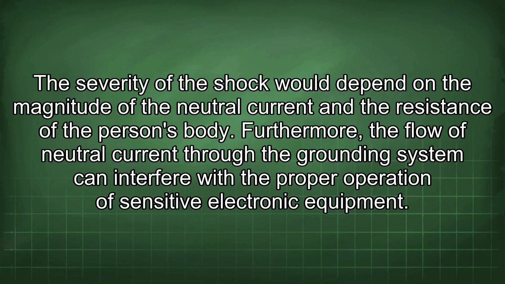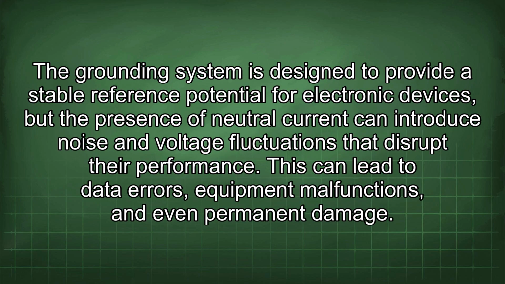Furthermore, the flow of neutral current through the grounding system can interfere with the proper operation of sensitive electronic equipment. The grounding system is designed to provide a stable reference potential for electronic devices, but the presence of neutral current can introduce noise and voltage fluctuations that disrupt their performance. This can lead to data errors, equipment malfunctions, and even permanent damage.